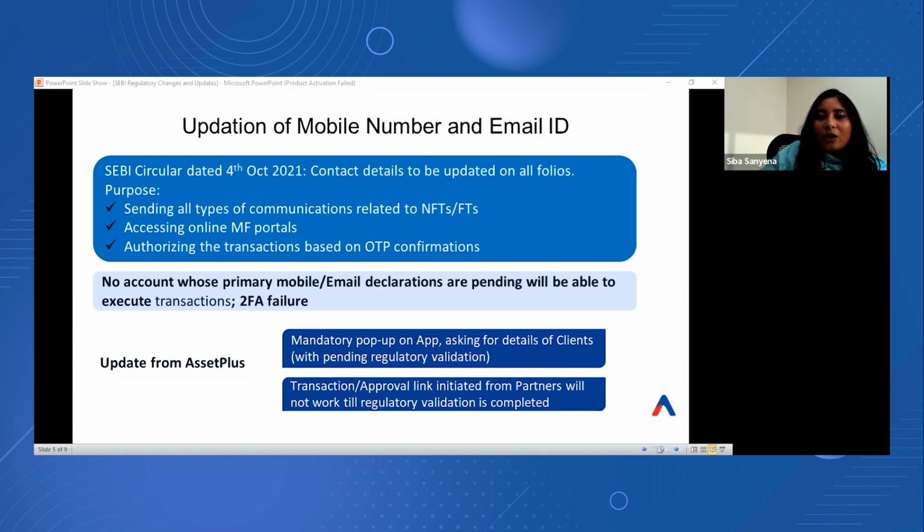So this is all about the third regulatory change, where it is extremely crucial for all the clients to update the mobile number and email ID. And so quickly we can move on to the next regulatory change.